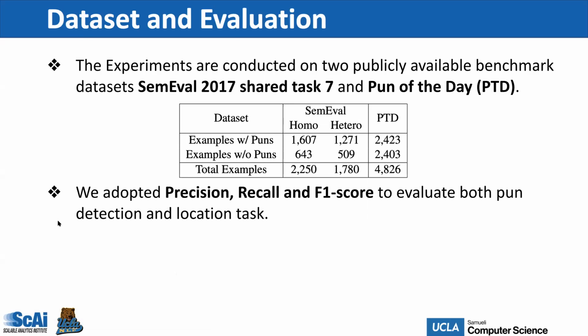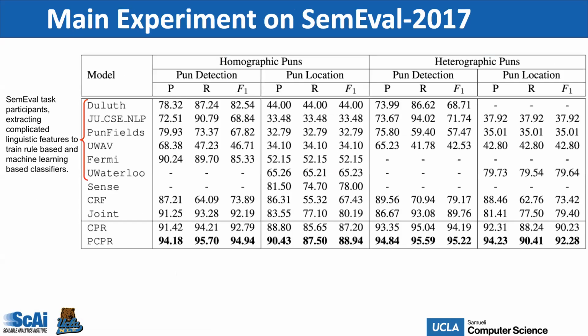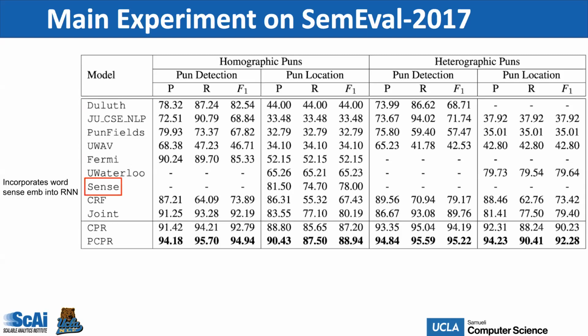We adopt the precision, recall, and F1 score to evaluate both pun detection and location tasks. The first 6 baseline models are SemEval task participants. These methods extract complicated linguistic features to train rule-based and machine learning-based classifiers. The Sense model incorporates word sense embedding into a recurrent neural network. And the CRF model captures linguistic features such as POS tags, n-grams, and word suffix. The SOTA model jointly models the 2 tasks with a recurrent neural network and a CRF tagger.